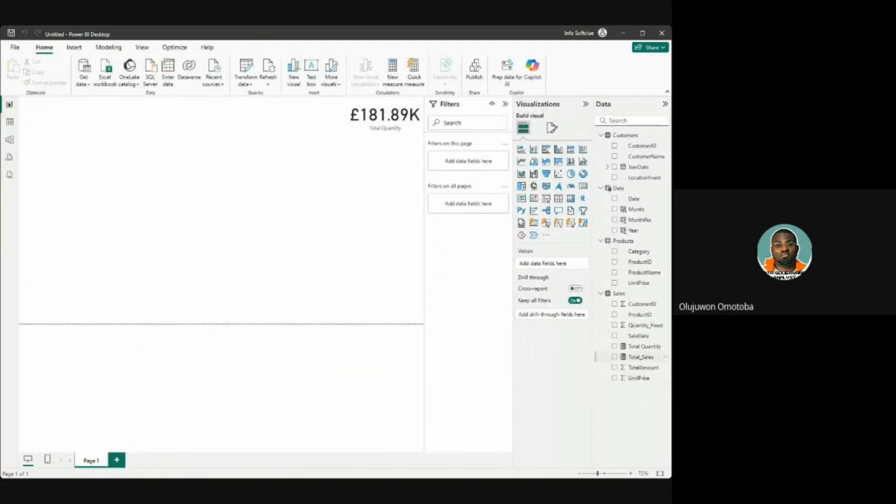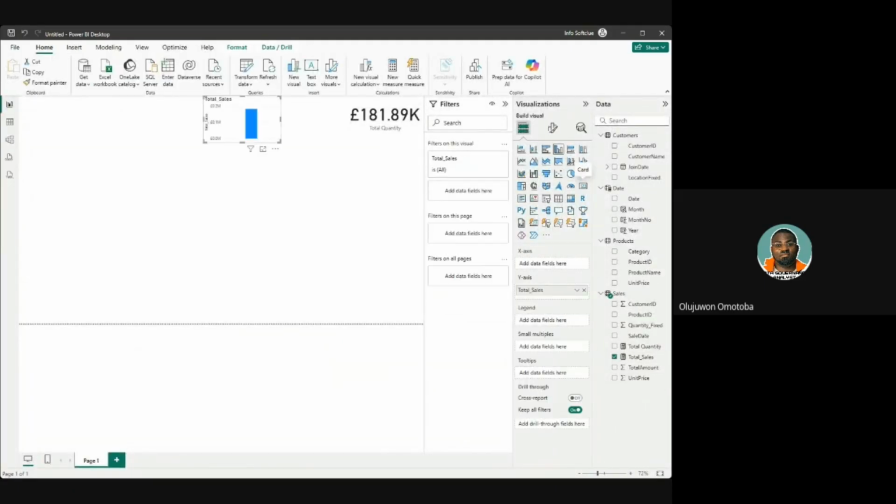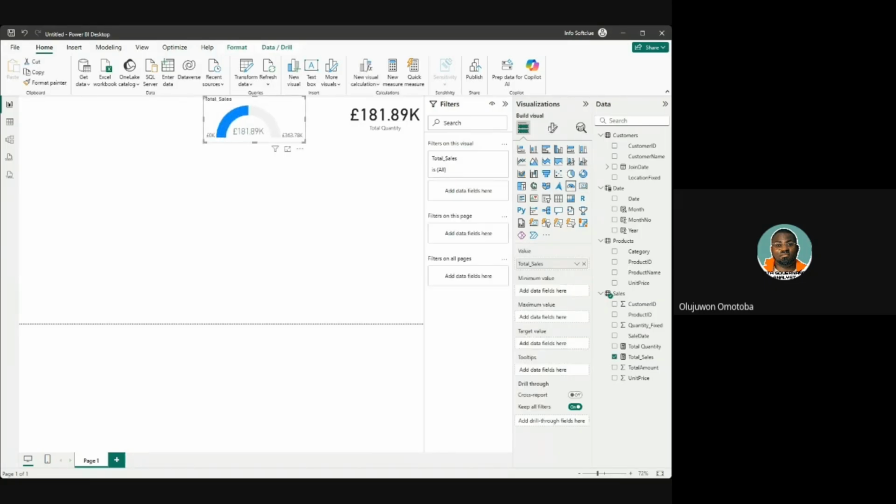Drag it here and choose a visualization called card. Or you might even choose a gauge. Let's say they have a target of 363,000 pounds and they were only able to sell 181,000, they can see it at a glance. This is exactly where we are targeting to arrive, compared to when we just had that Excel file.